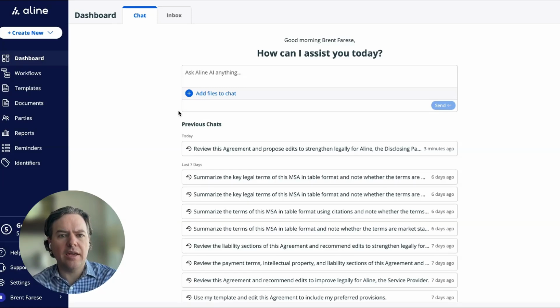One, our AI assists with drafting, redlining, reviewing, and negotiating legal contracts to substantially reduce the redlining and negotiation time for your teams. Secondly, our AI is plugged into Align's repository to automatically pull out key details from your agreements as you upload those agreements into Align, and also allow you to conduct sophisticated analysis using AI reports.